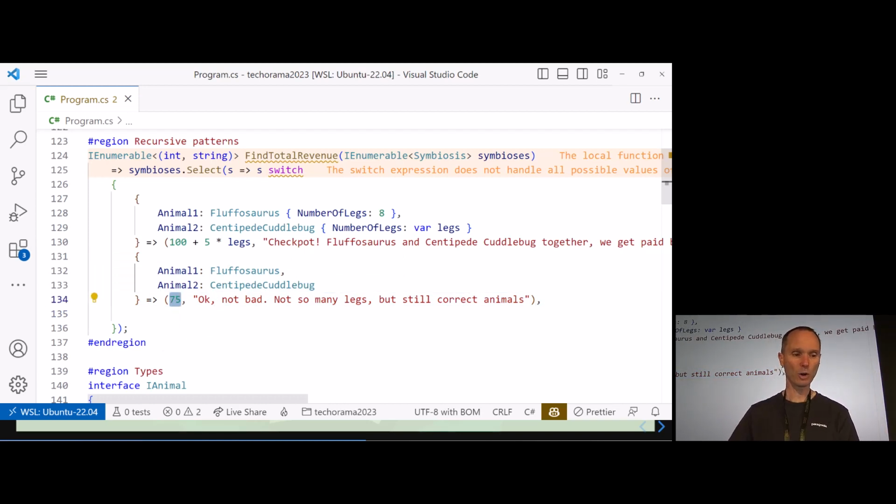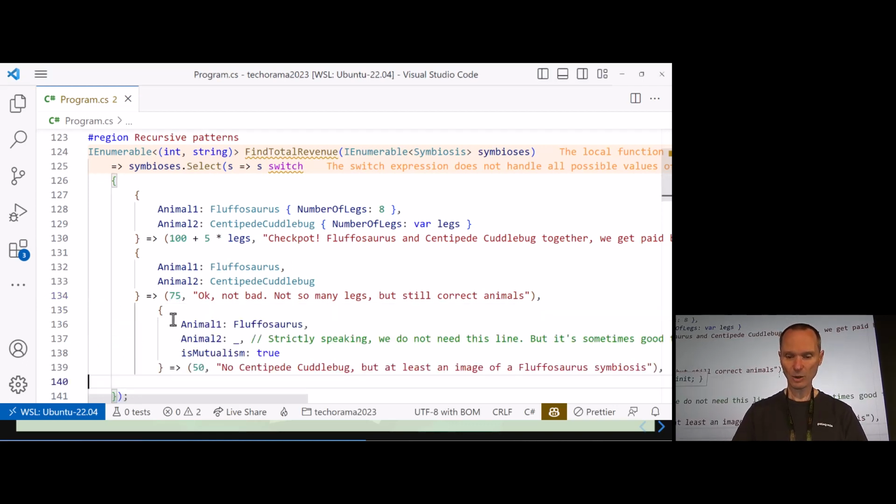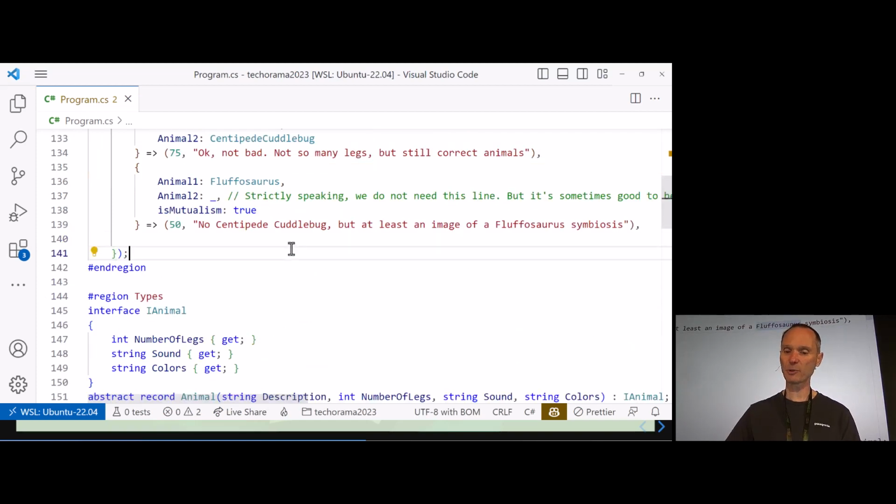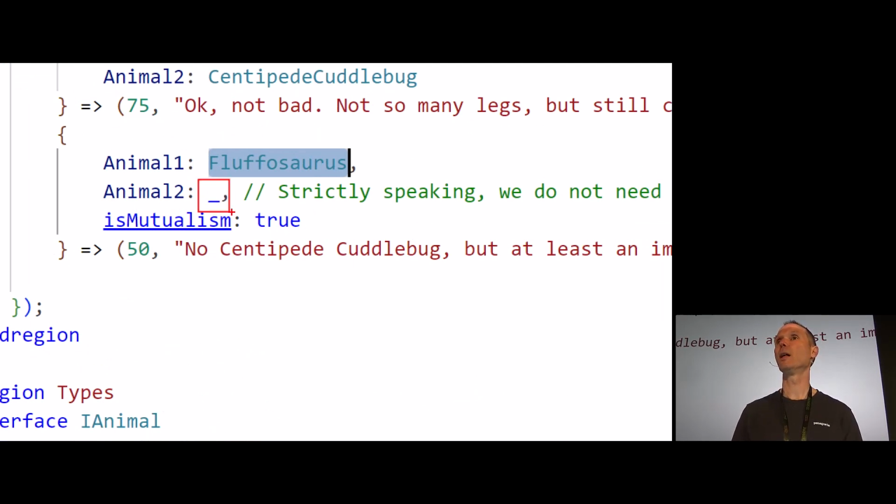Still 2 correct animals. Now, with some photos, we aren't that lucky. So what we have there is a Flaphosaurus, granted, but the second animal is unknown. The underscore here is the discard operator. Strictly speaking, we don't need this line. We could simply leave it out. Then we would not express any kind of filtering. But the underscore, the discard operator, allows us to be explicit about it, to say, I don't care what the second animal is. So a reader of our code understands now that I didn't forget the second parameter.